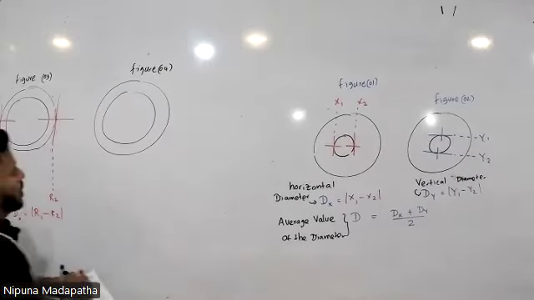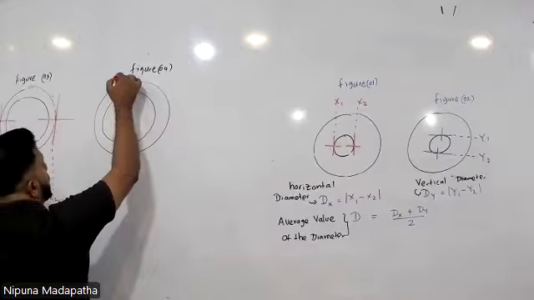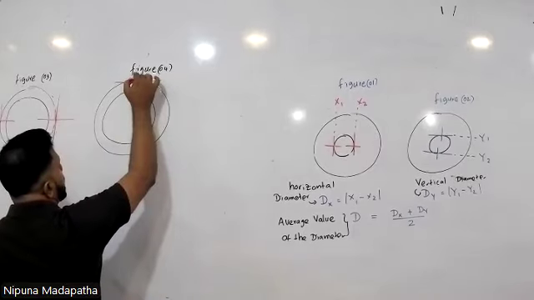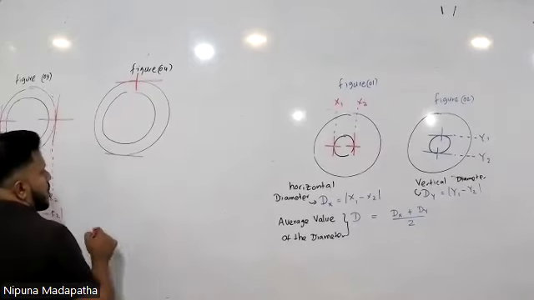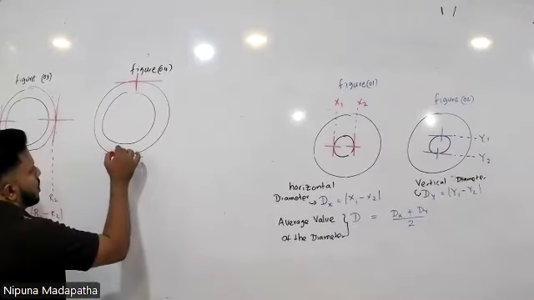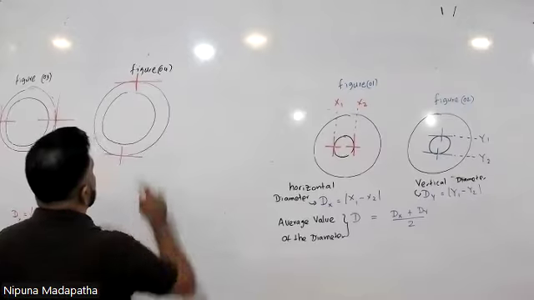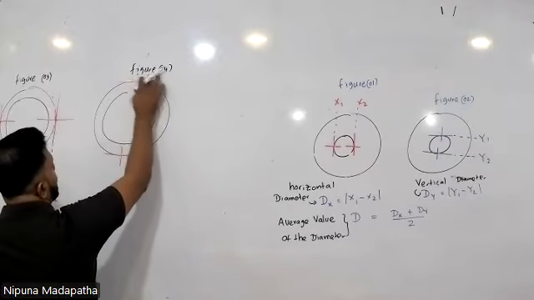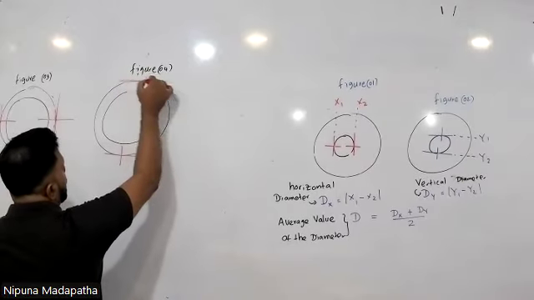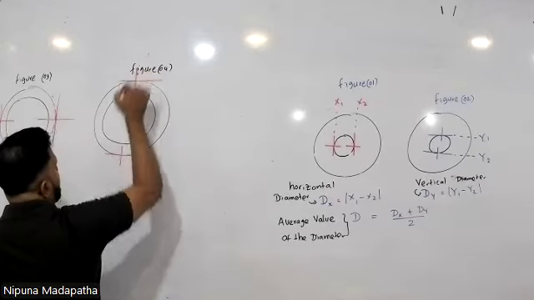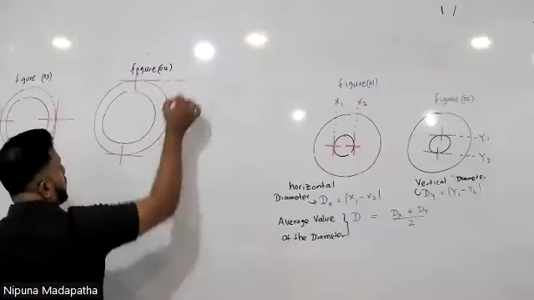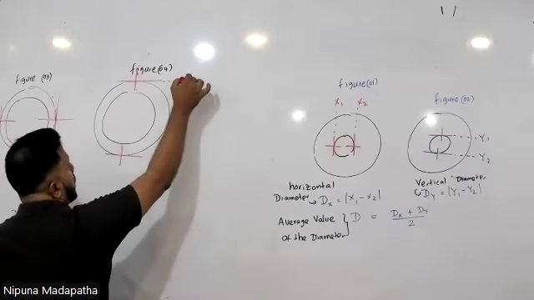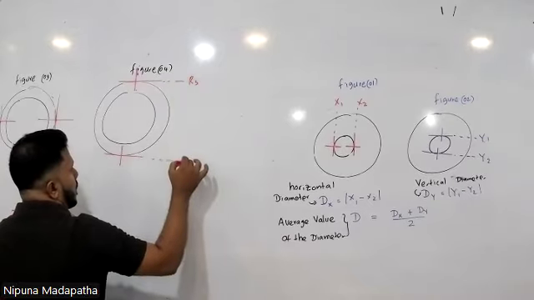In order to take the vertical external diameter, you need to focus the horizontal cross wire to the corresponding positions, giving R3 and R4.